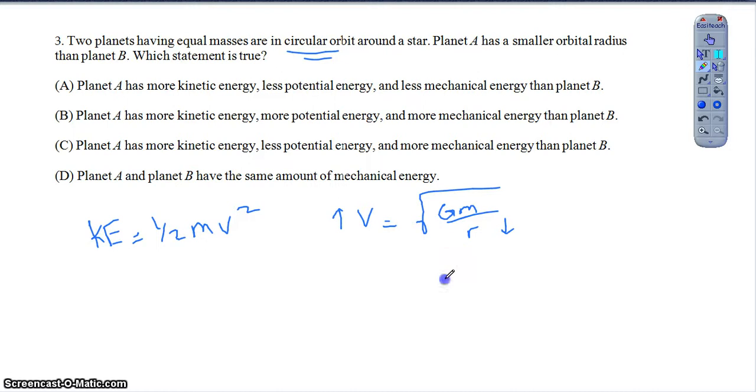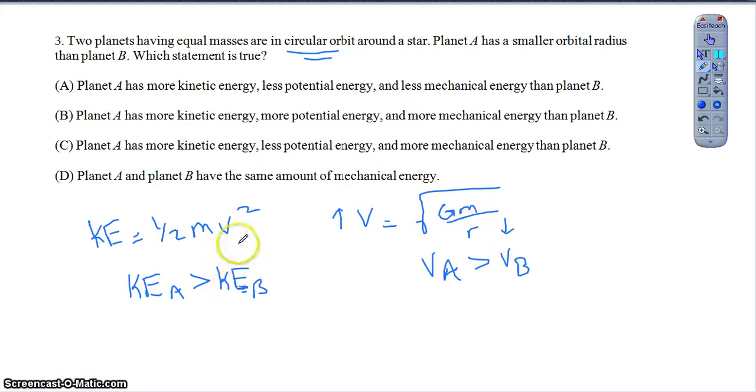So planet A has a higher velocity, right? The velocity of planet A is higher than the velocity of planet B, and because again they have the same mass, that tells me that the kinetic energy of planet A is going to be greater than the kinetic energy of planet B, right? So I know that it has more kinetic energy because it's at that smaller radius.